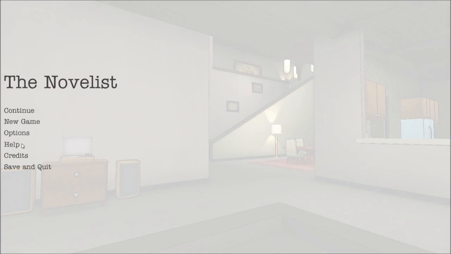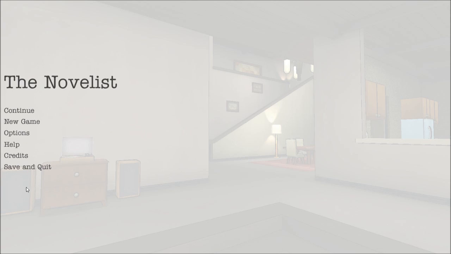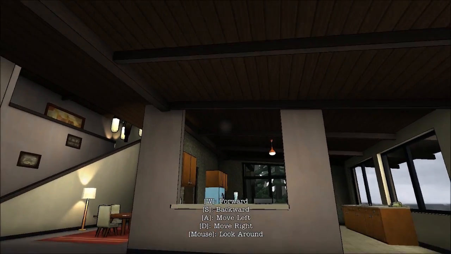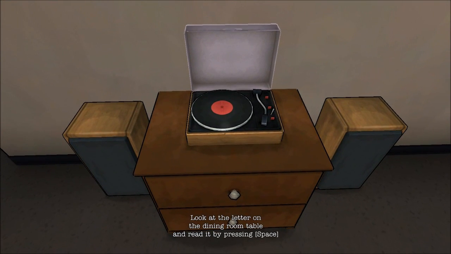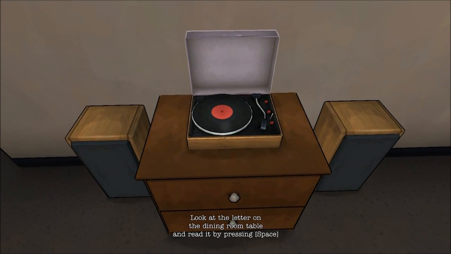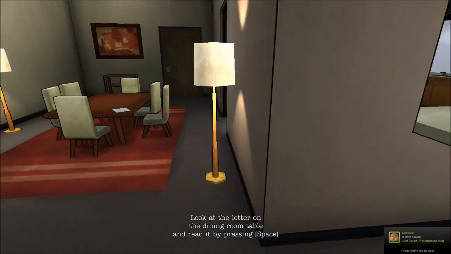Let's see if I can fix that. Invert mouse on. There we go. That's better. So if I move up to stuff, look at the letter on the dining room table and read it by pressing space. That is not the dining room table, but at least it still told me what to do.